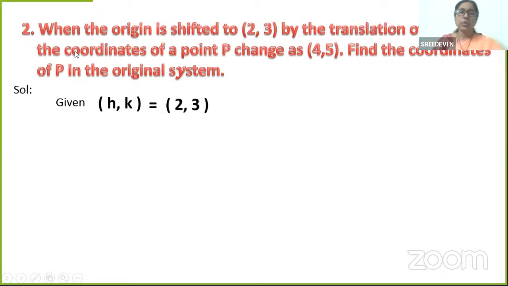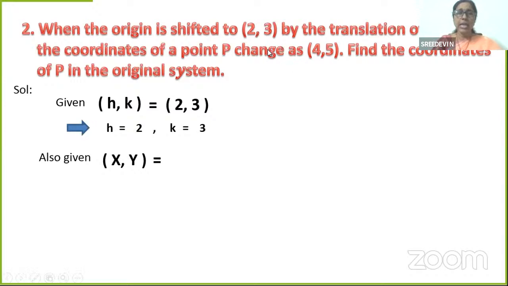(h, k) is (2, 3). Find the coordinates of P. The coordinates of P change as (4, 5). What is given? The coordinates of a point P change as (4, 5). Means these are changed coordinates. Find the coordinates of P in the original system. Let's see. h is 2 and k is 3. What is given? Capital (X, Y) is given because the coordinates of P change as (4, 5).